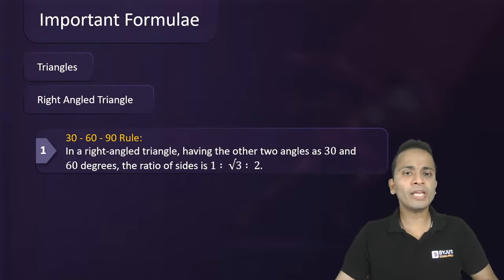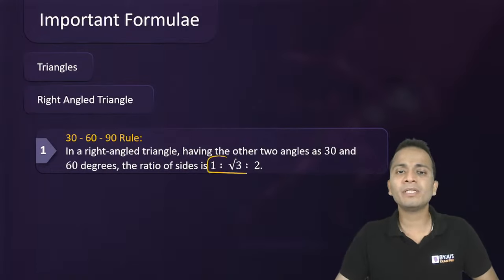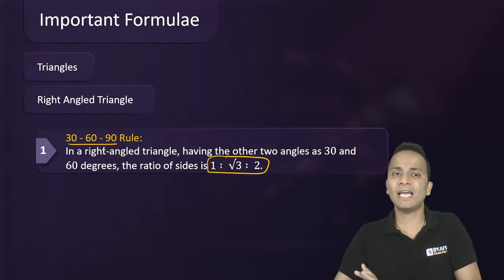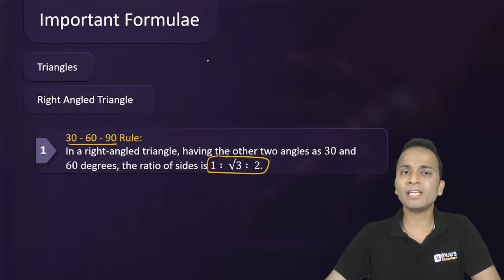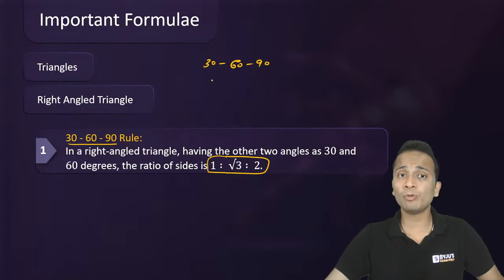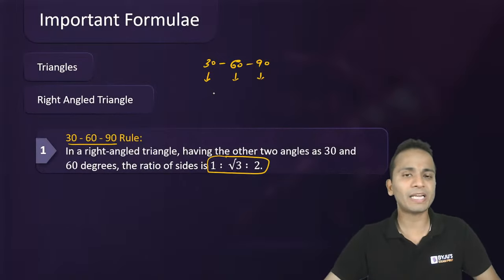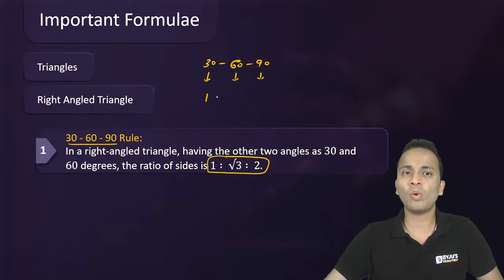But you can directly remember this ratio of the sides in a triangle having the angles 30, 60 and 90. If we have a right angle triangle whose angles are 30, 60 and 90, then the sides opposite to 30 degree, 60 degree and 90 degrees respectively will be in the ratio 1:√3:2.